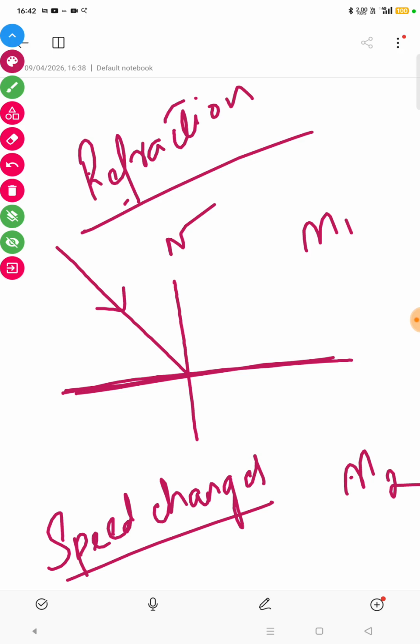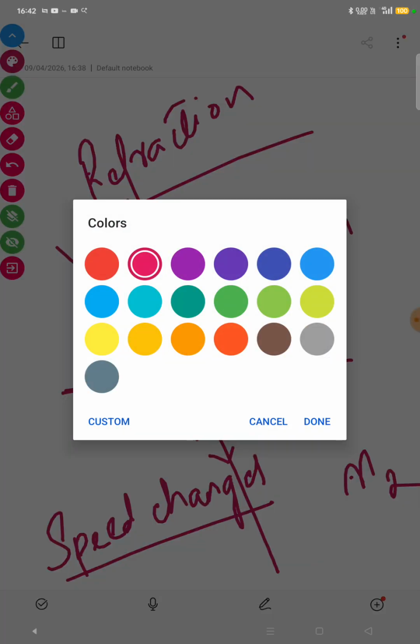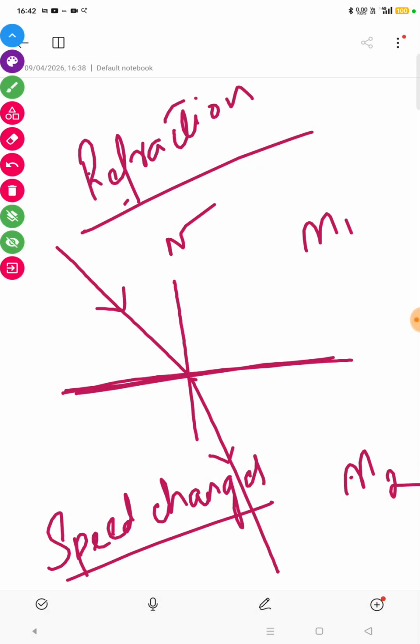This change of path or bending of light ray is known as refraction. The light ray changes its original path, it gets bent. The original path was this. If it doesn't undergo any kind of bending, this would have been the original path. But due to refraction, bending of light rays takes place.